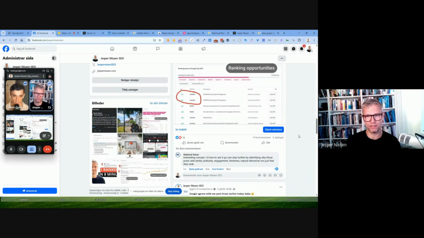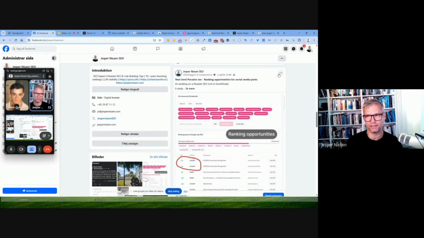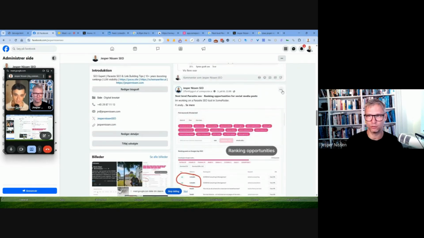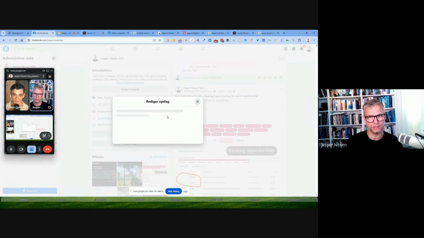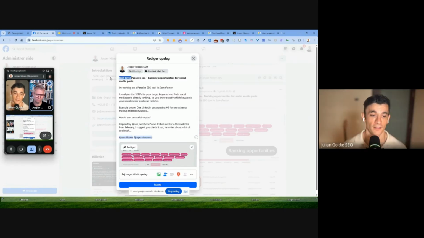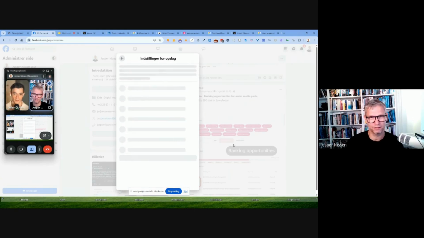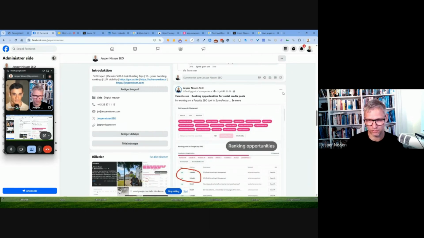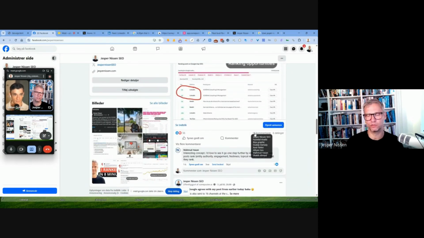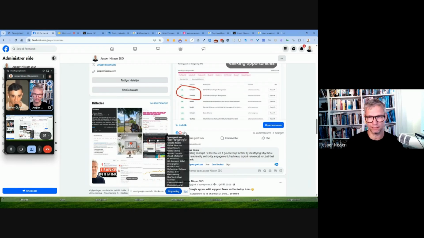That's a great tip. That's something that you can do, but you can actually also do something else that's slightly more strategic, is that you can post something, get 15 to 20 comments, and then you can go in and change the post like this. Oops. Wow. I didn't think about doing that. And then click like this. Now it says Parasite SEO, and then you can send it to the indexer, because it will still have the comments, it will still have the shares, and it will still have the likes. And we know that Google is actually measuring this; they're looking at this. So that's another thing that I do sometimes.